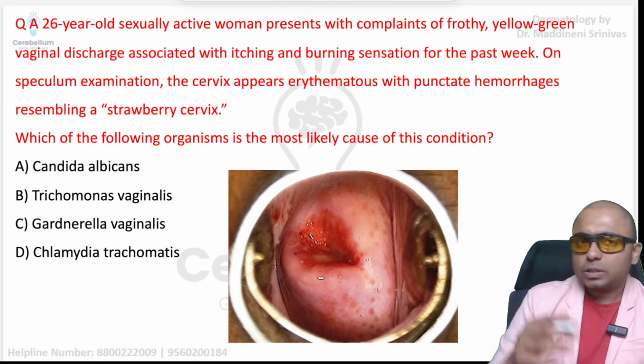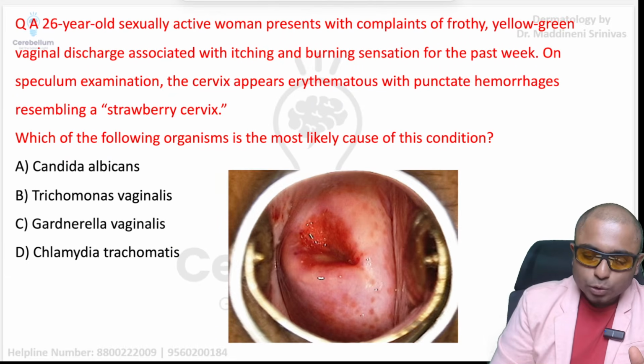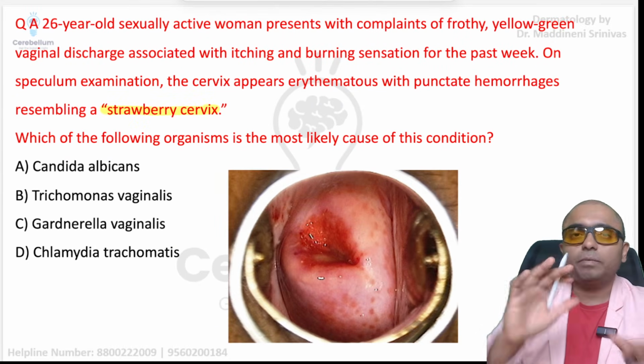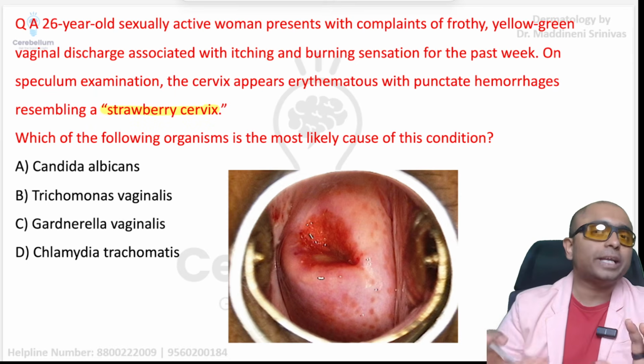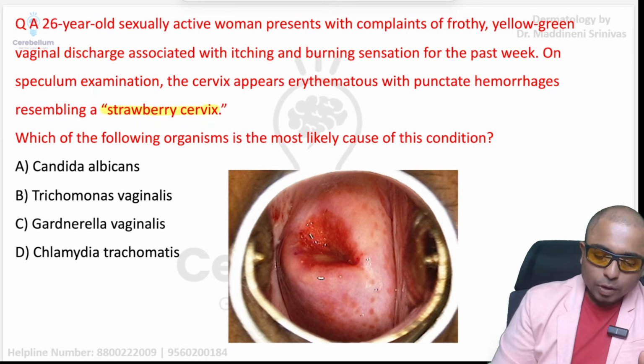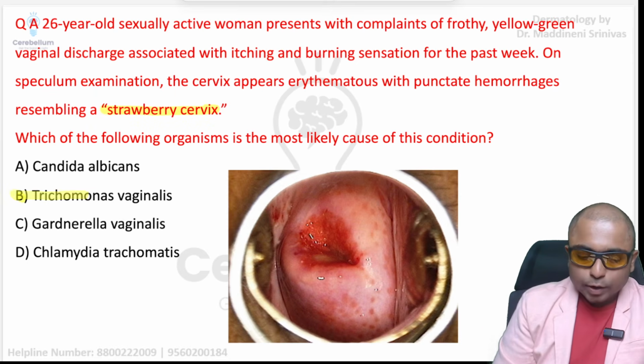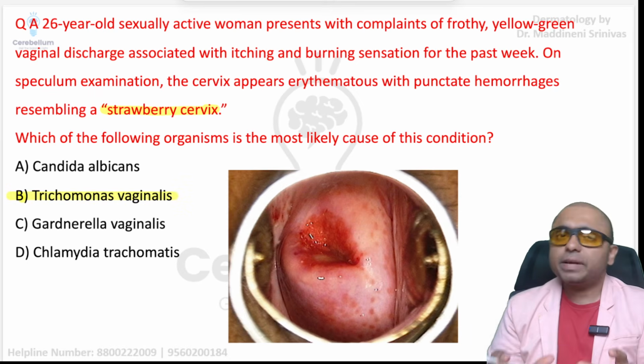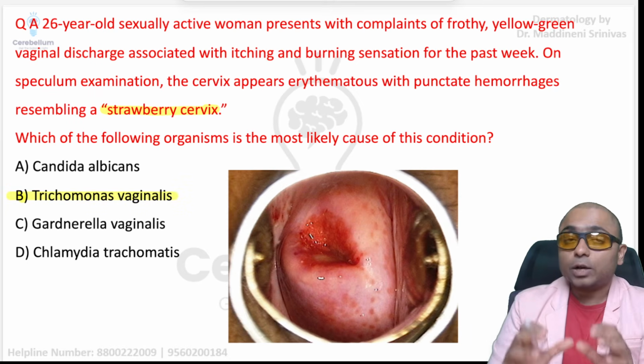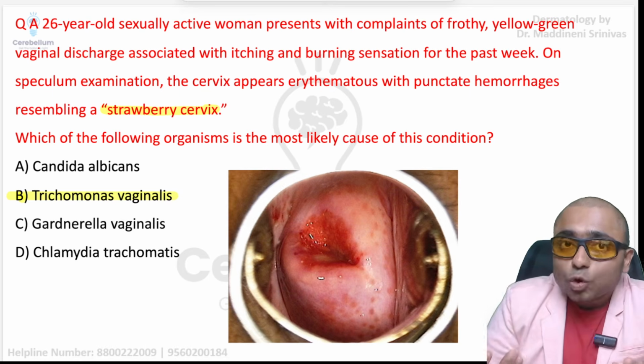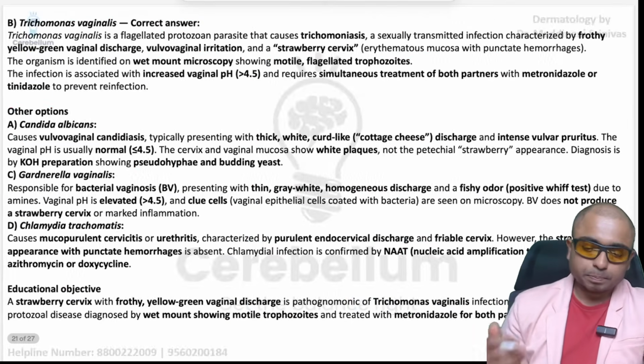Right, this is the next question. This is a one-liner type of question. So strawberry cervix, that was what was mentioned, but the rest of the question was not given in the actual exam, right? So what do you think of the answer? It is Trichomonas vaginalis. Very, very important concept which you need to remember. Trichomonas vaginalis is associated with the strawberry cervix, trichomoniasis.